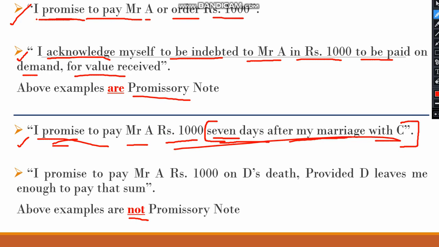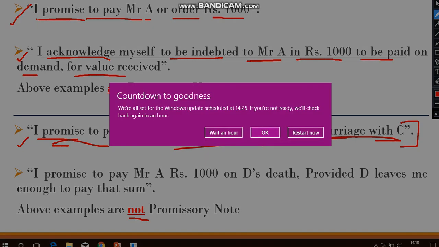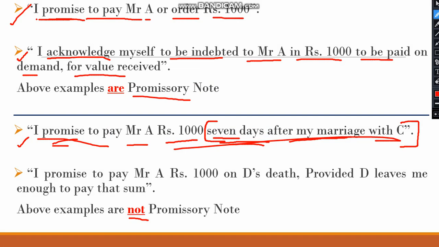I promise to pay you 1000, but after my marriage with C. Whenever there is a condition kept in a note, it does not become a promissory note. It is invalid.